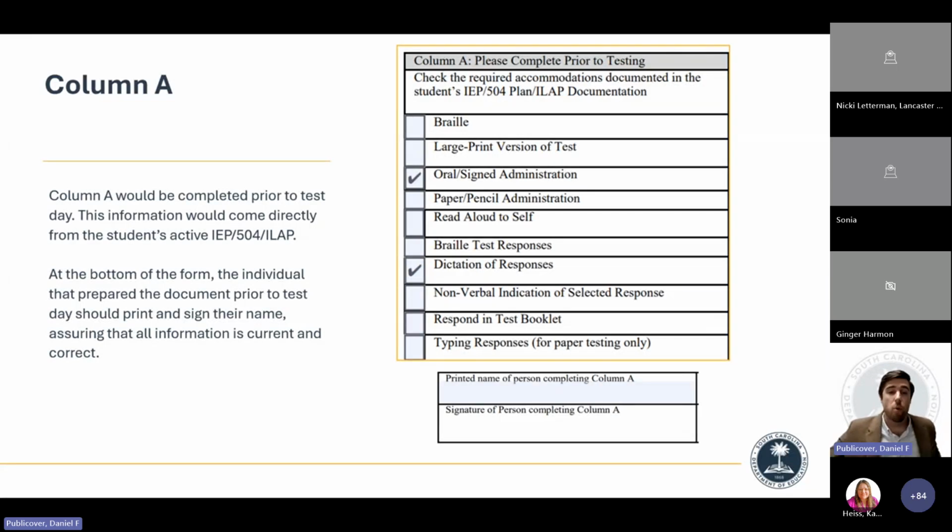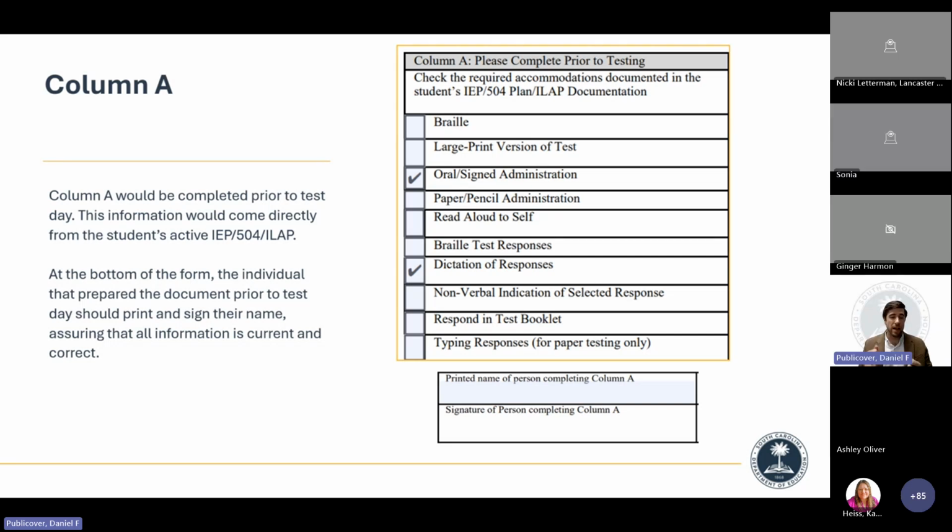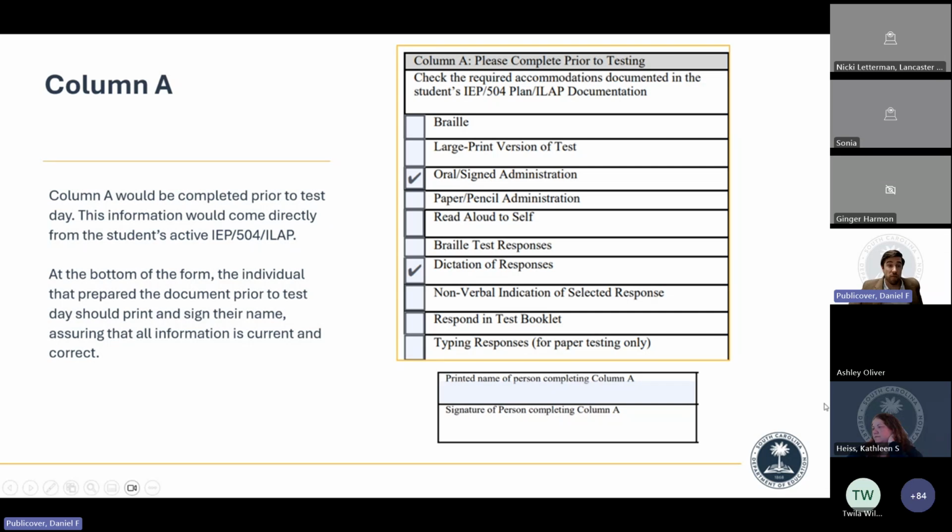In the bottom portion of the column, you can record your printed name, but this signature part obviously is not fillable. That would have to be handwritten on there to show that, yes, I approve everything on here is correct. I am holding myself accountable that this is prepared, and these are all the accommodations that the student needs. So this is good prep to hand to your school testing coordinator when they're making groups, so that they know, hey, I have this form, I know exactly what group they need to be in and what accommodations I should be providing on test day.